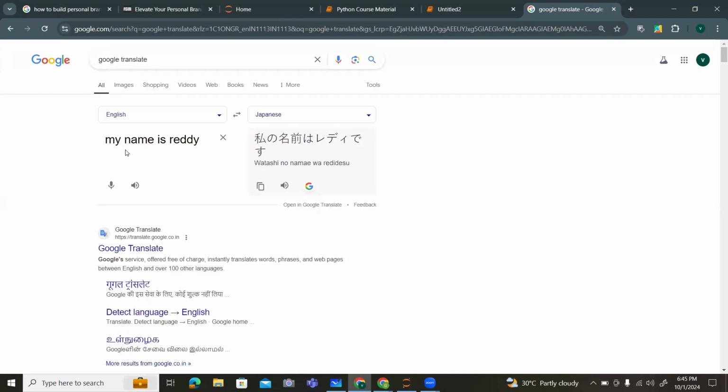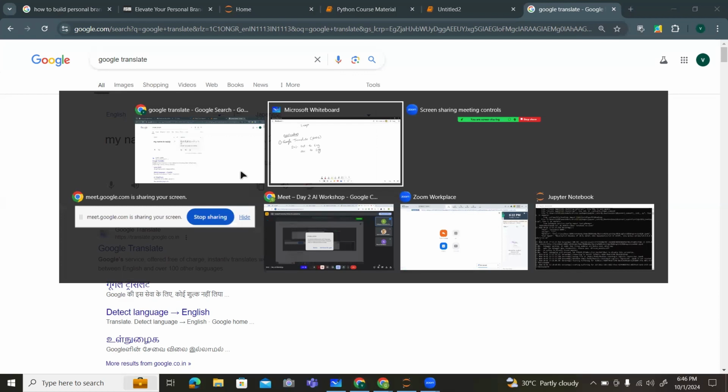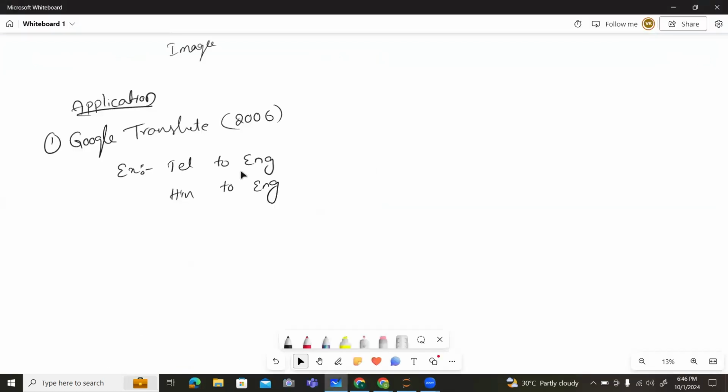So this is how exactly we need to translate this data into Japanese, or we need to translate some type of data into some other languages. So that's why we prefer to use Google Translator. Google Translator came over in 2006 only. So at the time of 2006, it's around 18 years back, I hope.